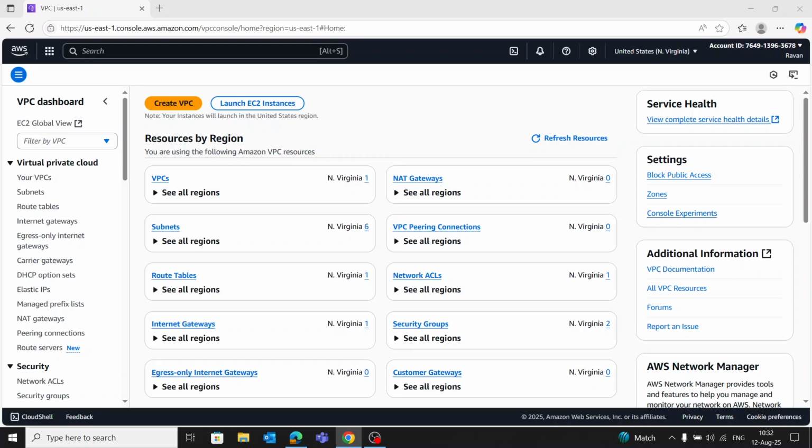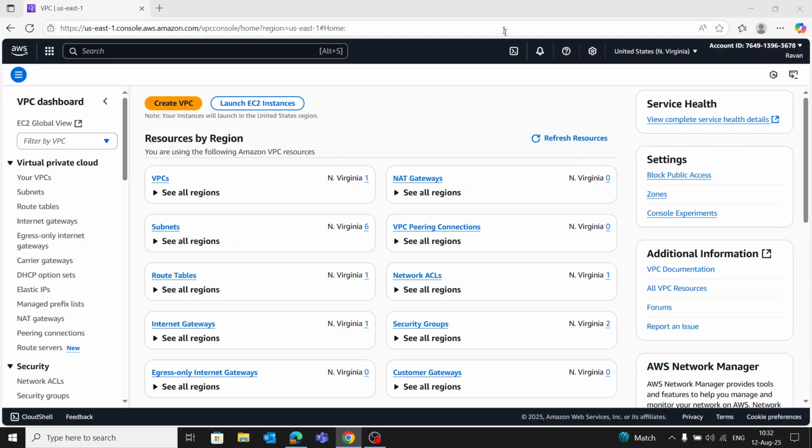Transit gateway plus site-to-site VPN for on-premises simulation, full monitoring with CloudWatch, DNS routing with Route 53, IAM roles and security policies. Step 1. Creating VPC.